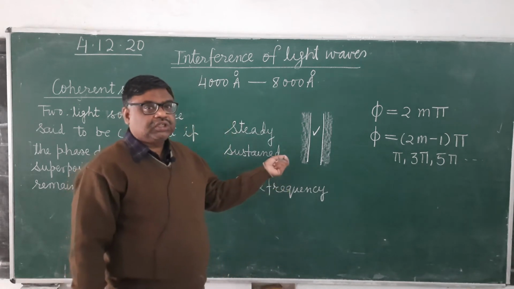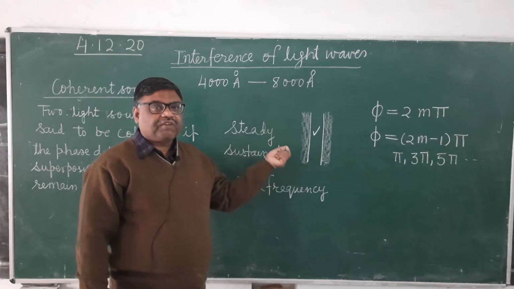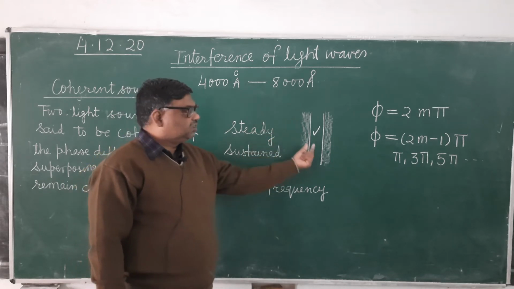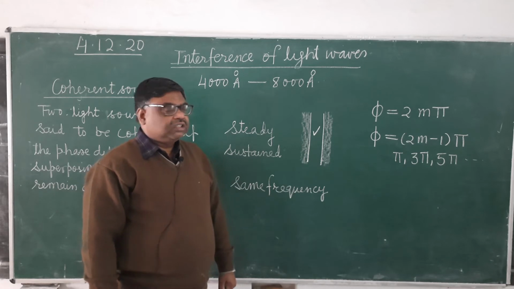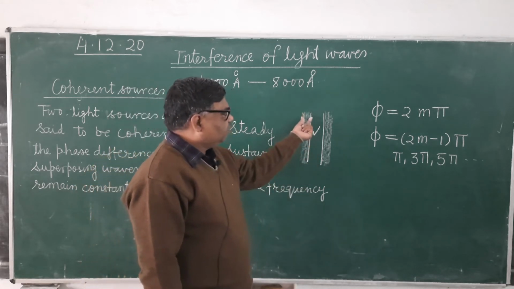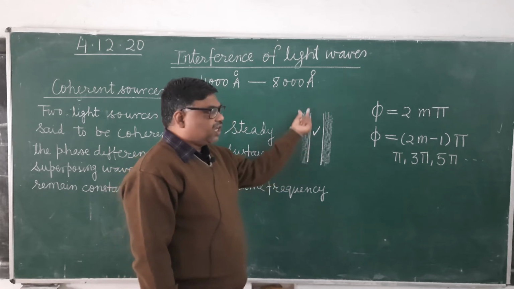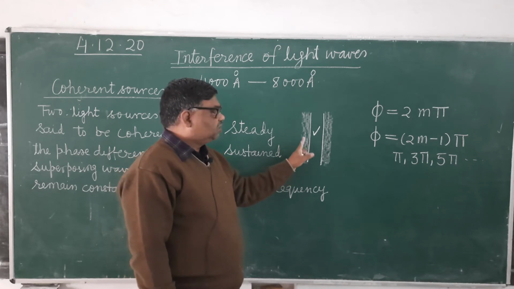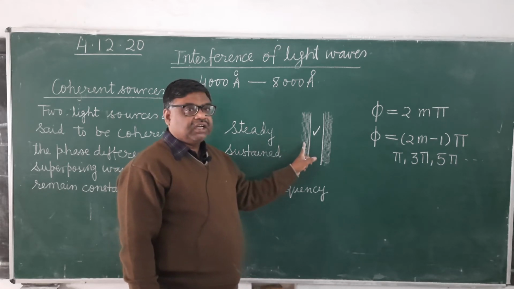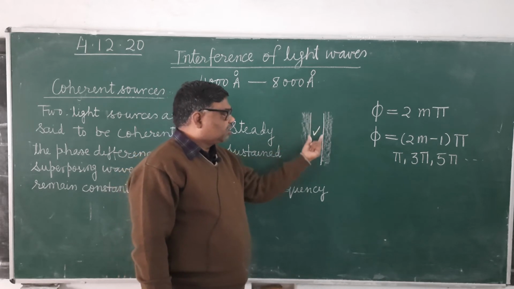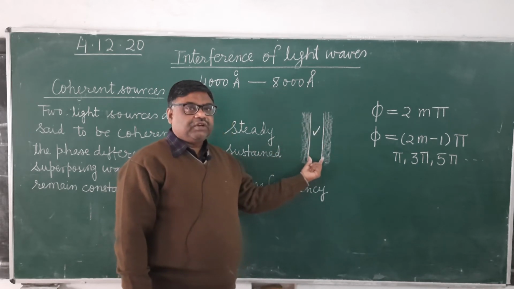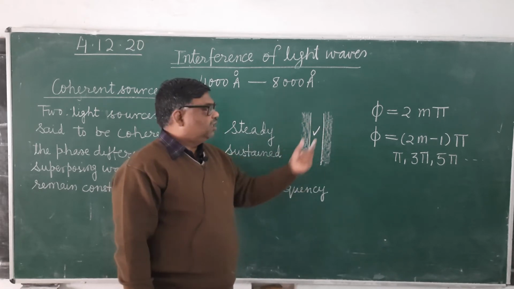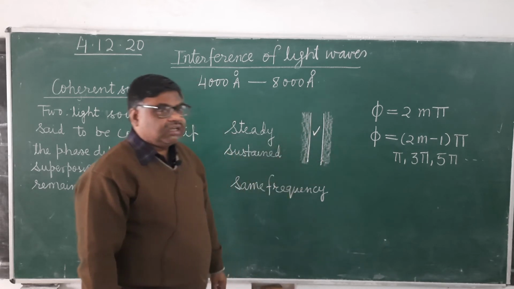Waves will superpose destructively, meaning the crest of one wave will superpose with the trough of the other, and in that case minimum intensity will be observed. It's clear? So if waves are always meeting with the same phase, then what will happen? Always this region will be a brighter region. Similarly, if waves are always meeting in opposite phases, then permanently it will be a darker region.